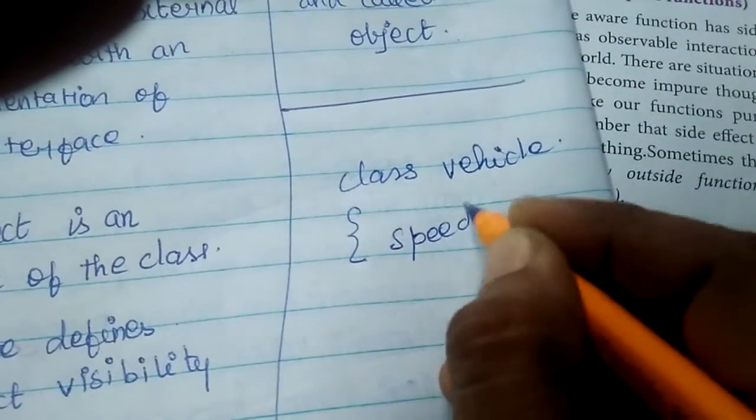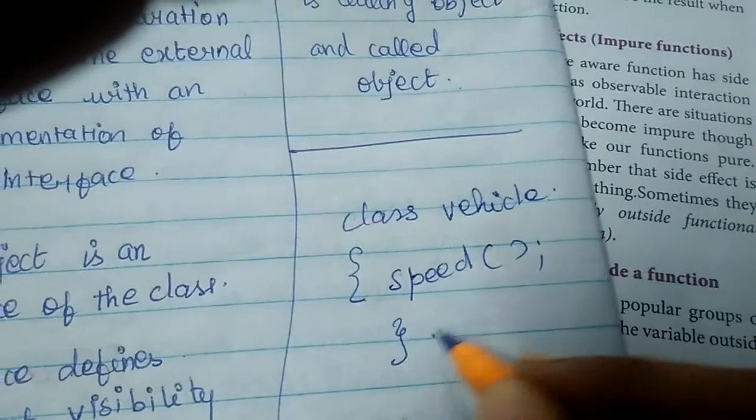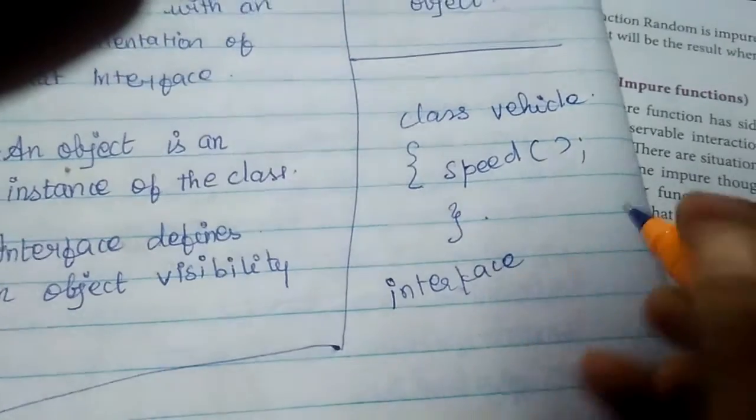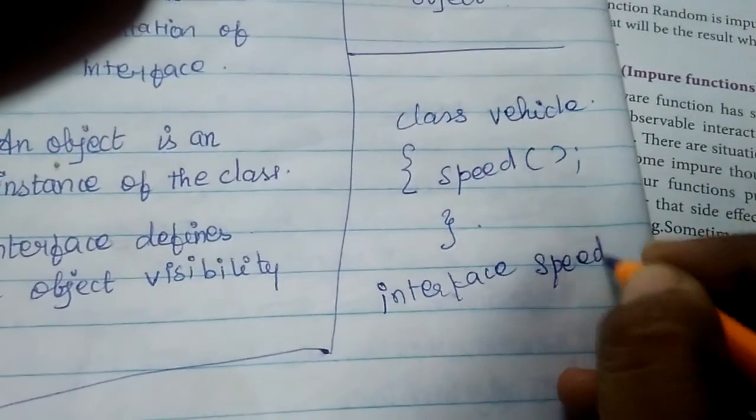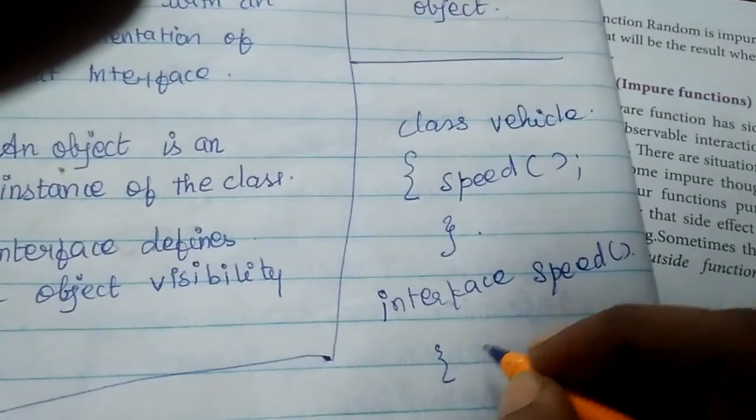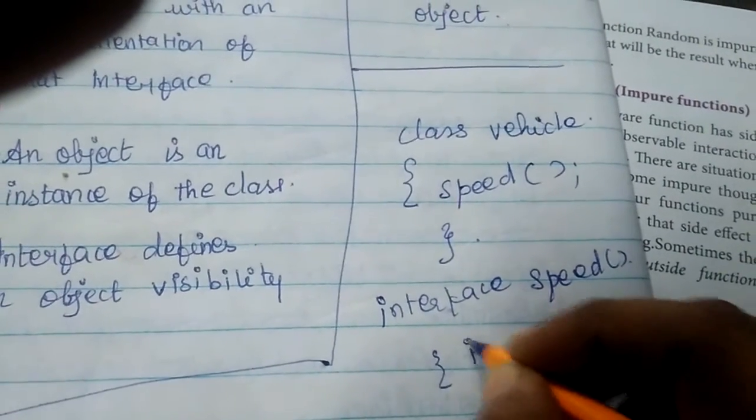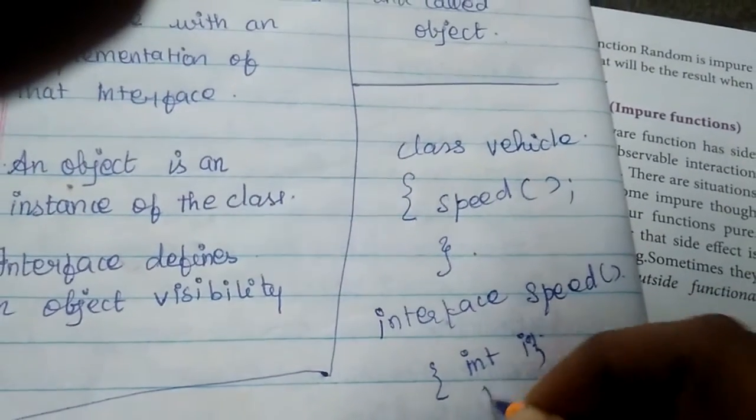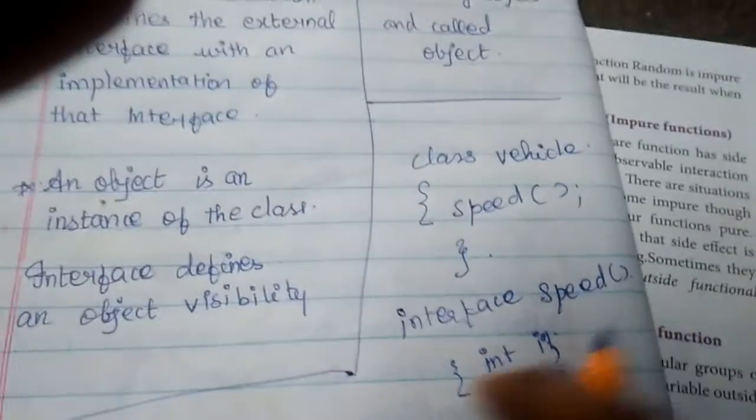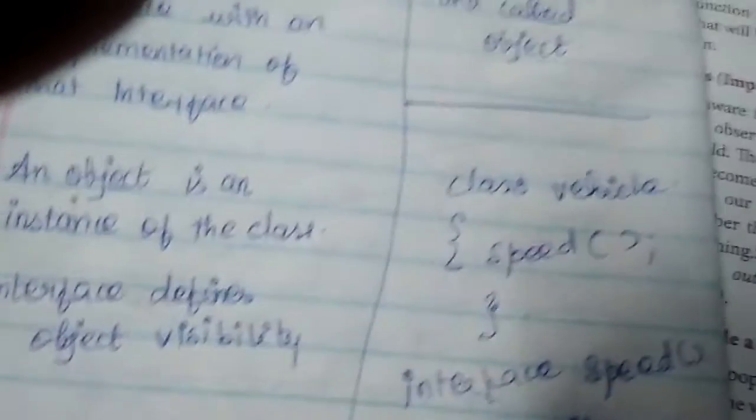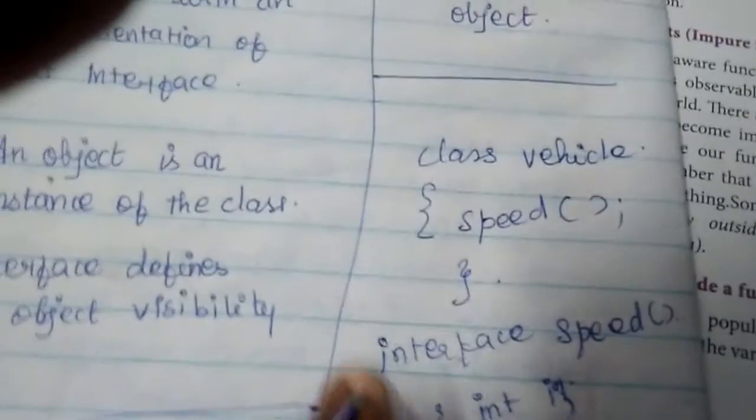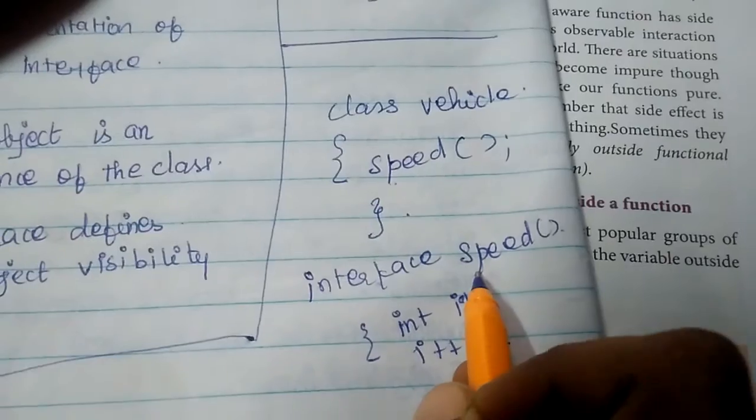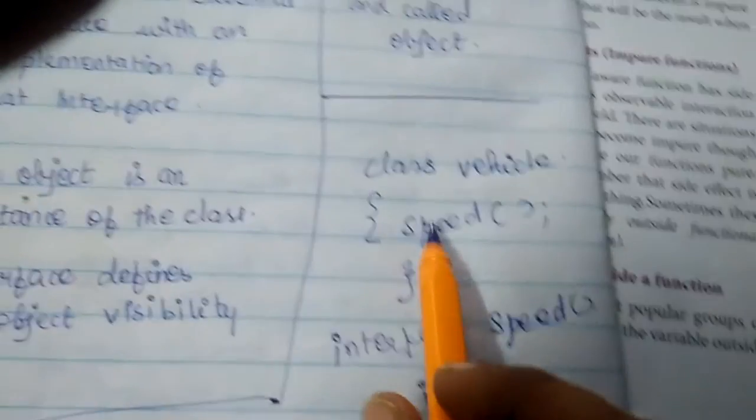speed. So here is an interface, we are having an interface named speed. I am just incrementing the value int i, i plus plus. So we feel this is an interface, which means the speed operation will increase whenever it is called. This interface is going to be called in the class.